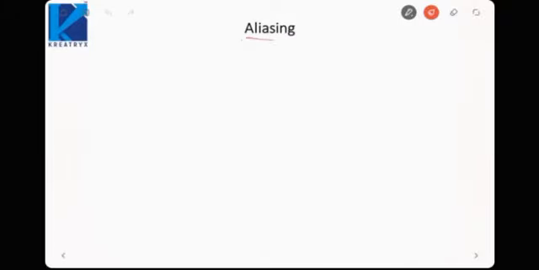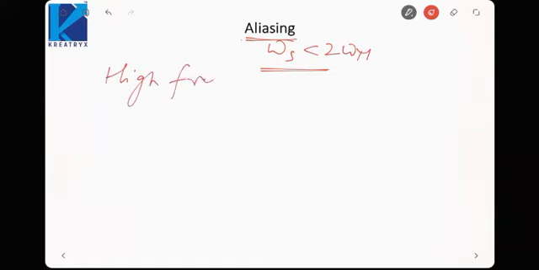Okay. Next is aliasing. Aliasing is basically overlapping between high frequency component and low frequency component. So this happens when omega s is less than 2 omega m. High frequency components overlap with low frequency component. That is what is called as aliasing.